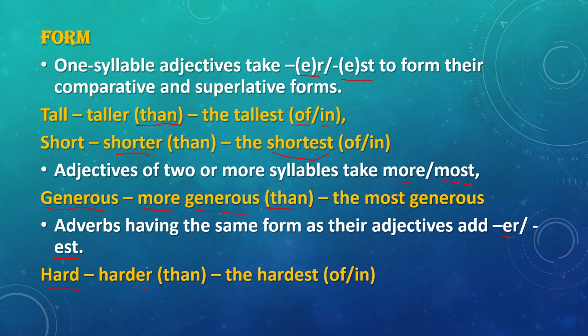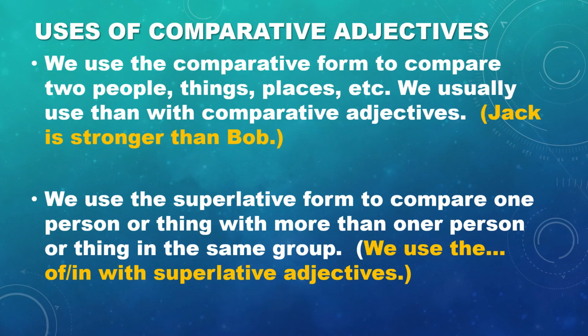So remember that adverbs describe or modify other adverbs, verbs, and adjectives, and adjectives only describe nouns. So here, if I say I work harder than you, harder is an adverb because it's modifying the verb work, for example.